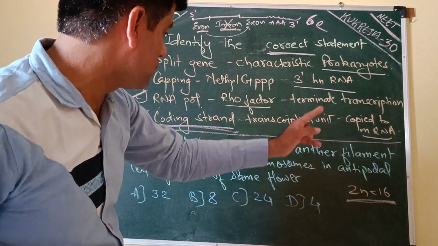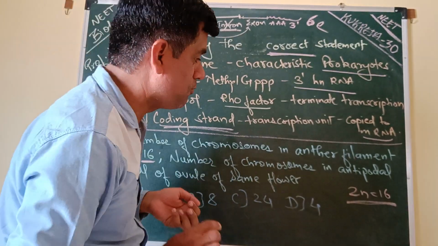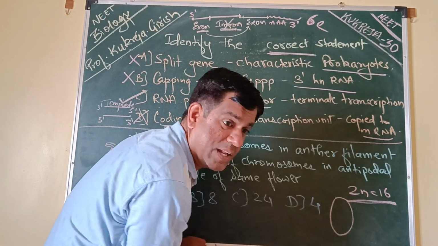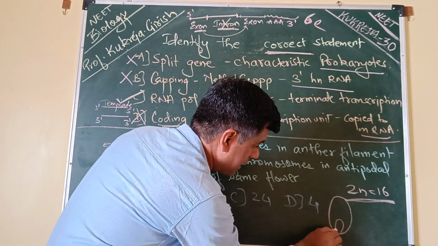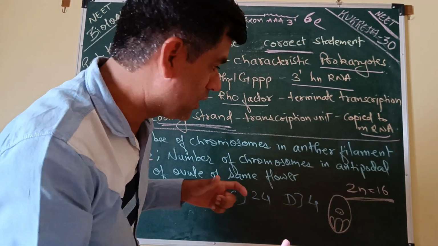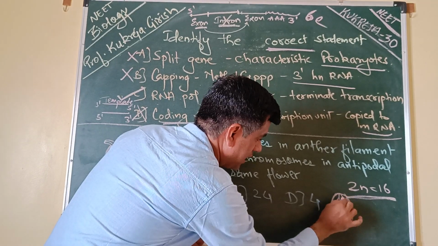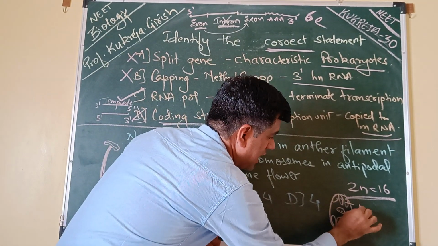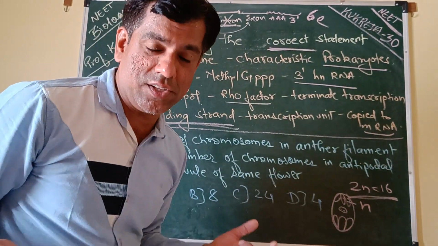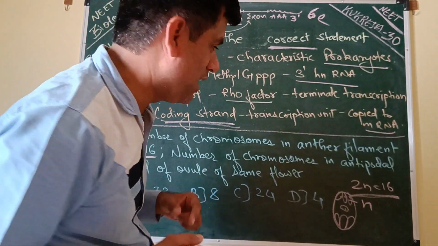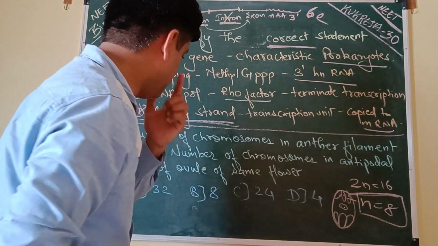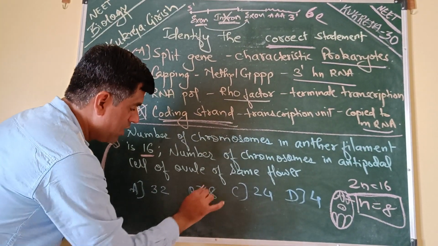So you have to find the number of chromosomes in the antipodal cell of the ovule of the same flower. In the same flower, you have these antipodal cells. In the embryo sac, we know there is the egg cell, the synergids, then the polar nuclei forming the secondary nucleus, and then these antipodals. And you all know that these antipodals are haploid. So if 2n is equal to 16, n will be equal to 8. So the number of chromosomes in the antipodal cell of the same flower would be 8.